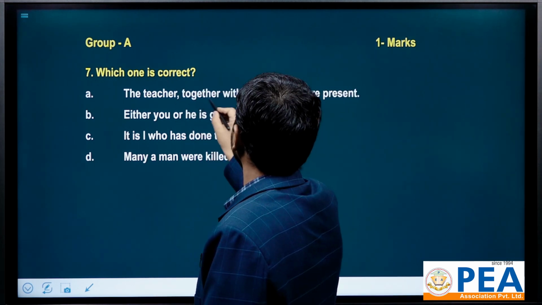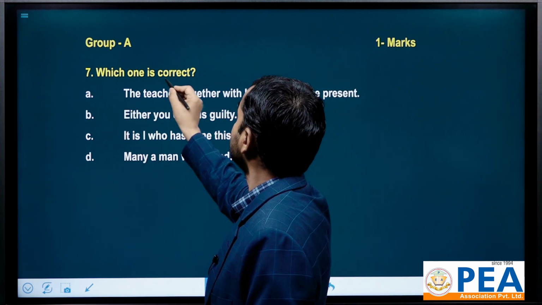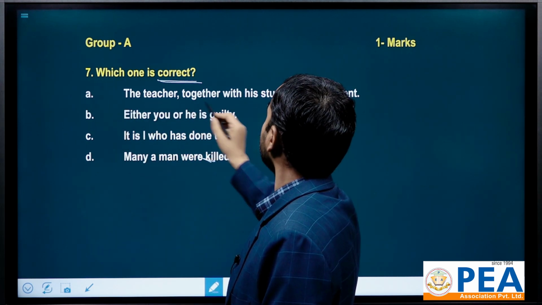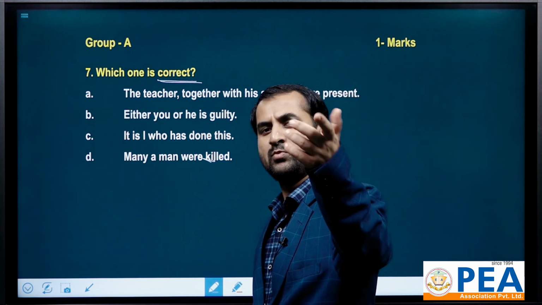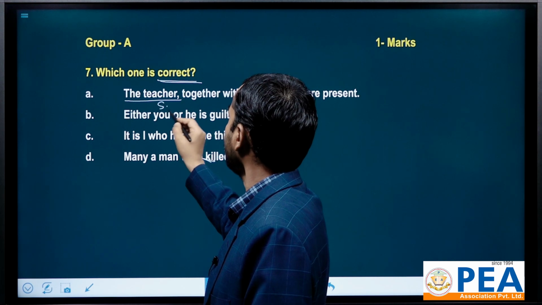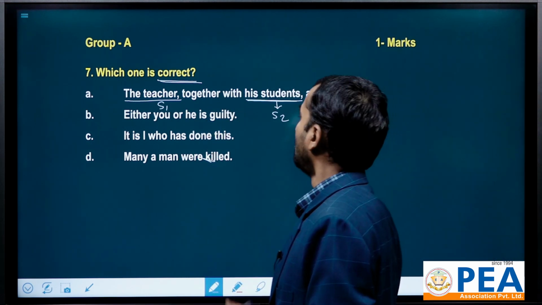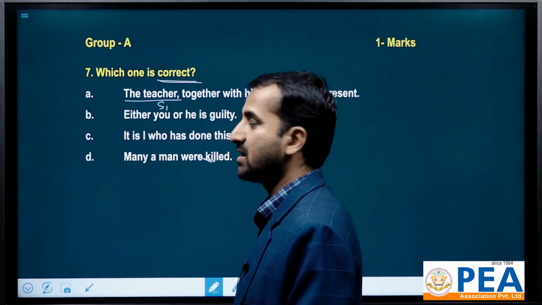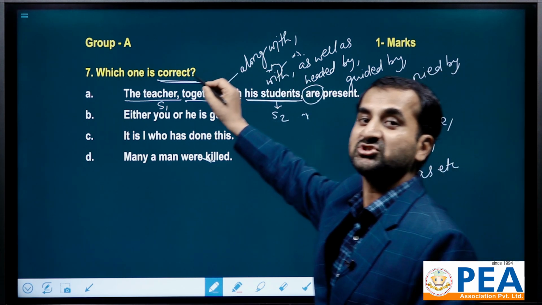Now here, what you have to see is which one is correct. First: the teacher together with his students are present. You must have studied that when two subjects are combined, adjoined or added with, the form of verb comes according to the first subject.